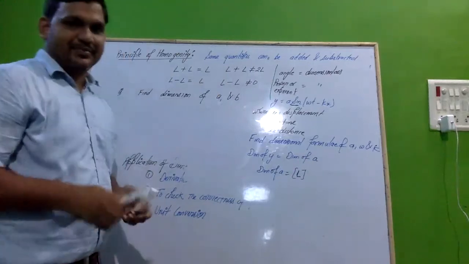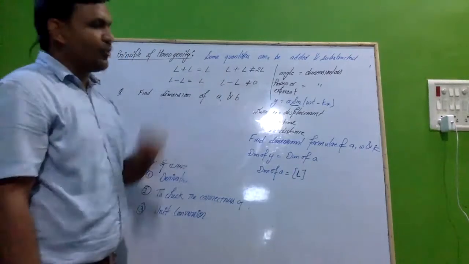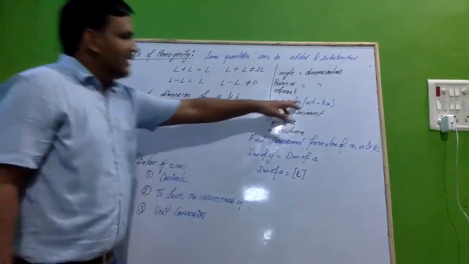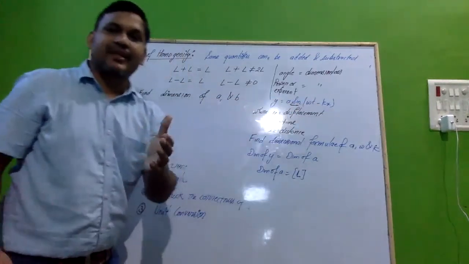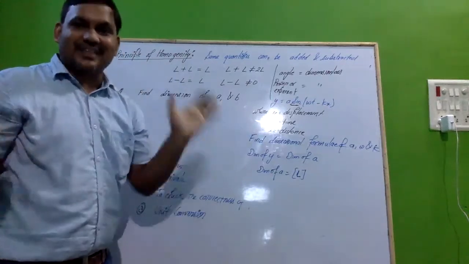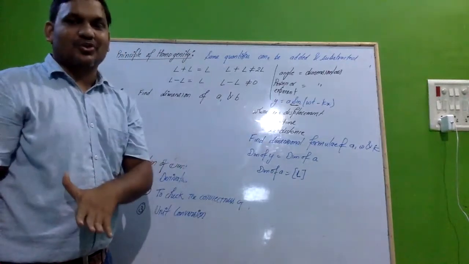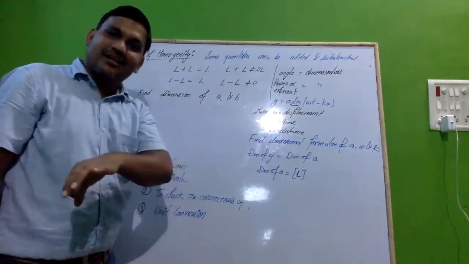Next we come to omega t. Whatever comes inside the bracket of sine, cos or trigonometric ratios acts as an angle. So omega t is an angle, and this will be a dimensionless quantity.